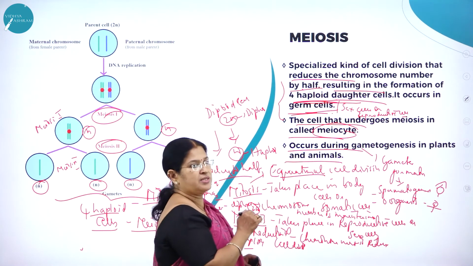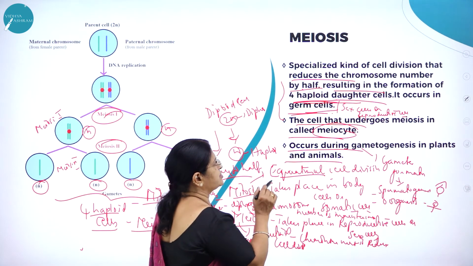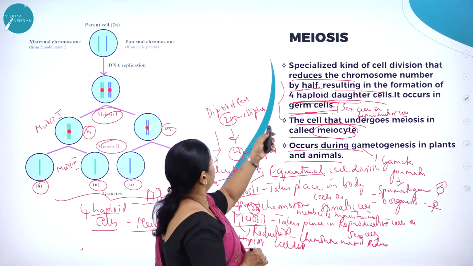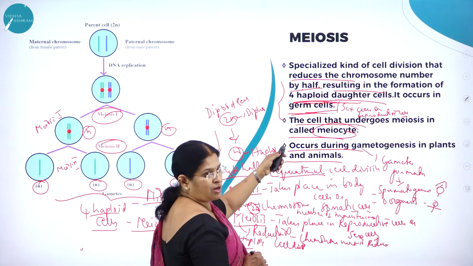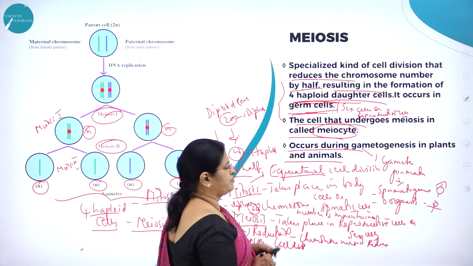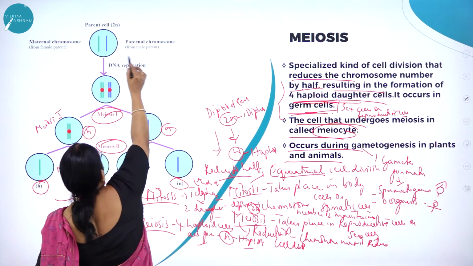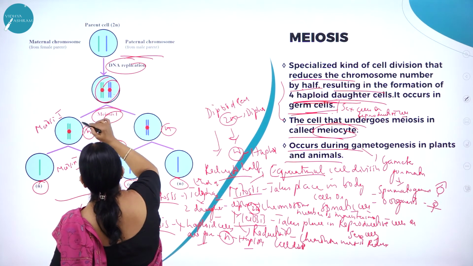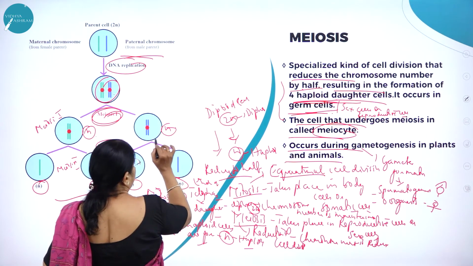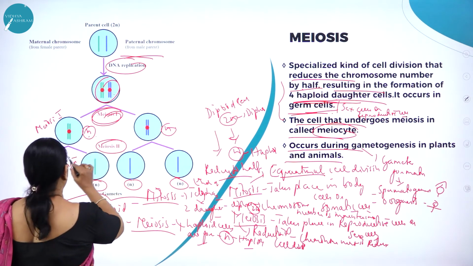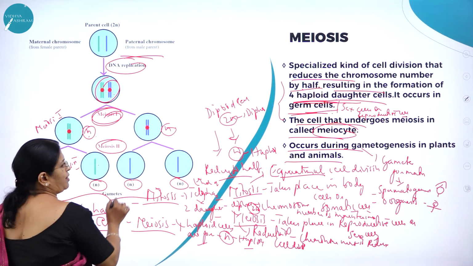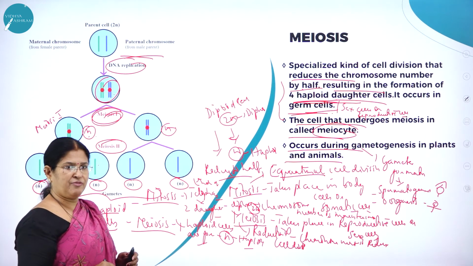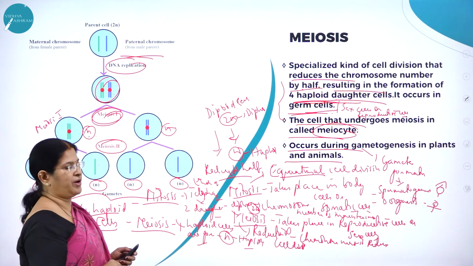Meiosis is a specialized kind of cell division that reduces the chromosome number by half, resulting in the formation of 4 haploid daughter cells. It occurs in germ cells. The cell that undergoes meiosis is called meiocyte. It occurs during gametogenesis in plants and animals. Here you can see the diploid cell. The parental chromosome is diploid. This diploid cell will undergo meiosis 1 to form 2 haploid cells. Again this haploid cell will undergo the second meiotic division to form 4 haploid cells. So at the end of meiosis 2, 4 haploid daughter cells are formed, not diploid.